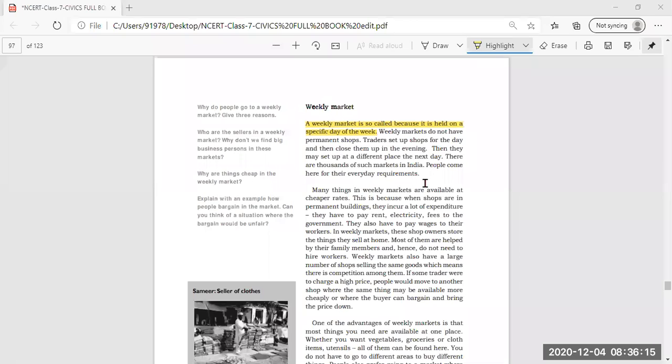There are thousands of such markets in India. People come here for their everyday requirements. Everyday requirements are fulfilled from these markets. If anybody wants to purchase anything, certain places have weekly markets, which are organized on one particular day. The traders come in the morning, set up their shops, and by the evening, after selling their items from morning till evening, they wind up and go to another place.